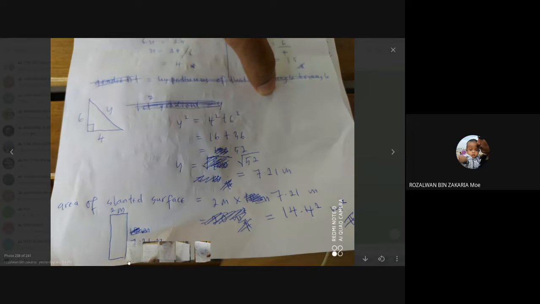So this one actually is the slanted surface in the shape of a rectangle. This 2 meter is already given to you, and the length of the hypotenuse is here, which is equal to 7.21 meter. So the area of the slanted surface equals 2 meter multiplied by 7.21 meter, and you will get the answer equal to 14.42 meter square. So that's the answer for question 12.